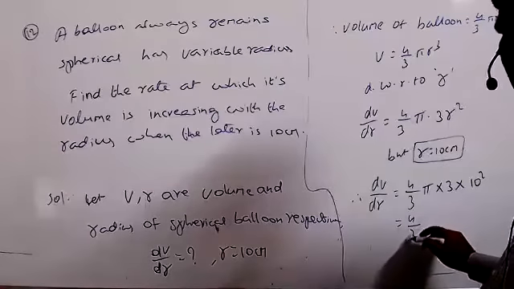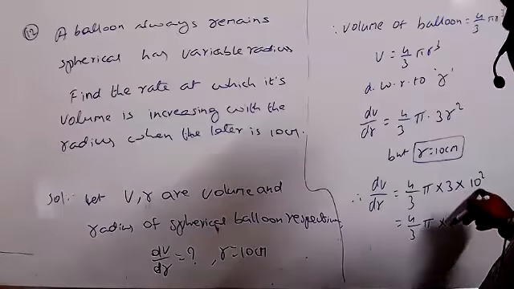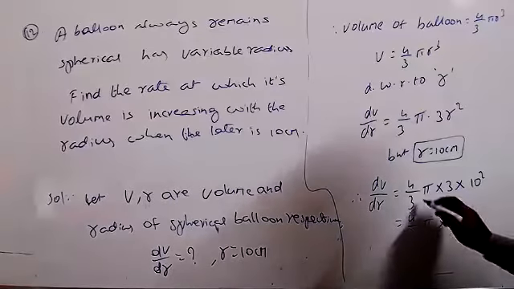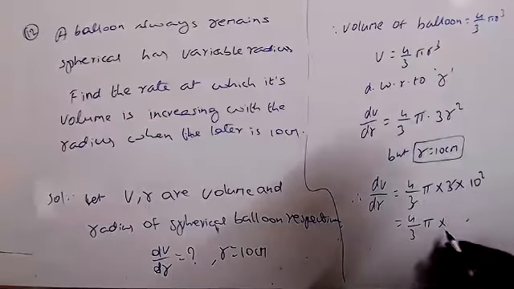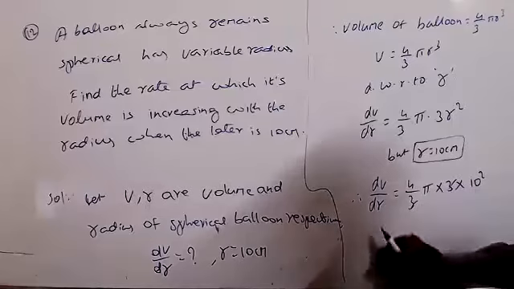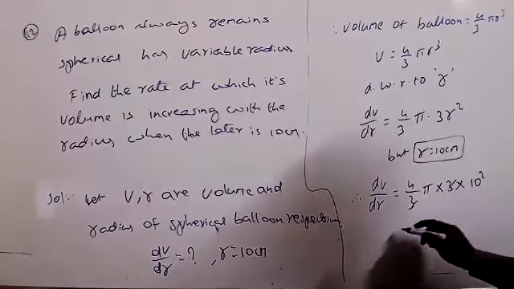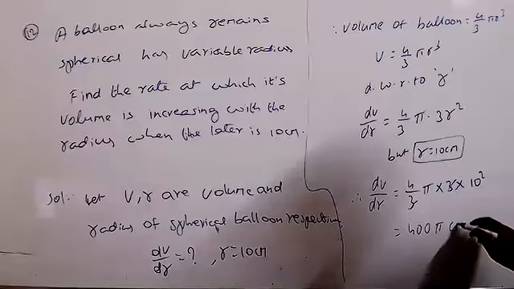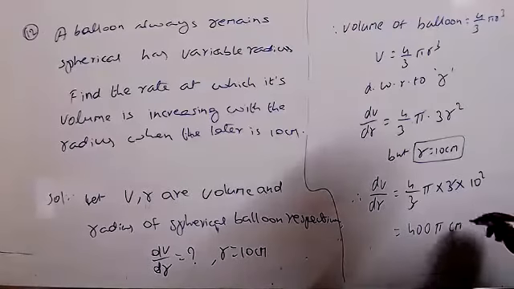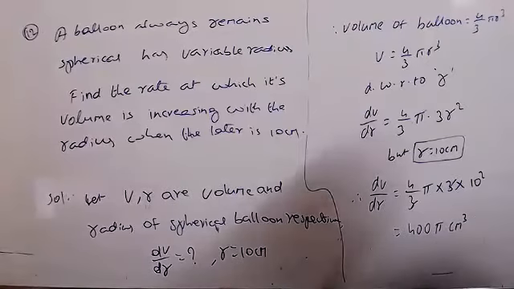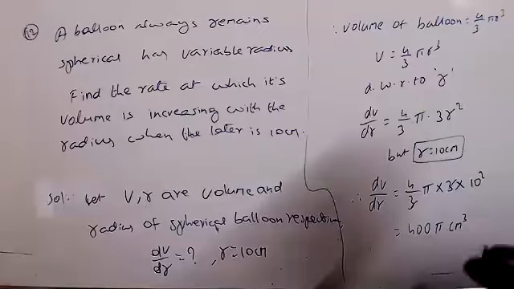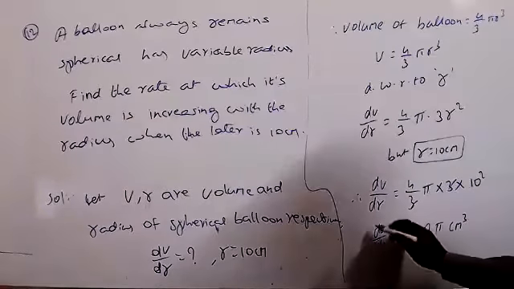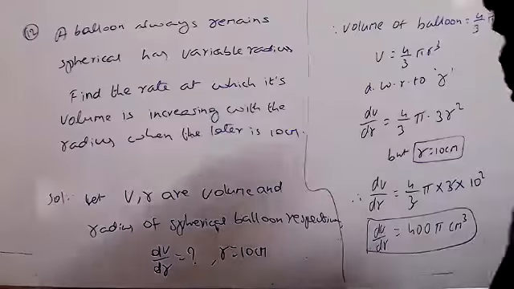The 3 gets cancelled directly, and 10 square means 100. 4 into 100 equals 400 pi centimeter cube, or cubic centimeters, both are the same thing. So dV by dr equals 400 pi centimeter cube. That is the answer.